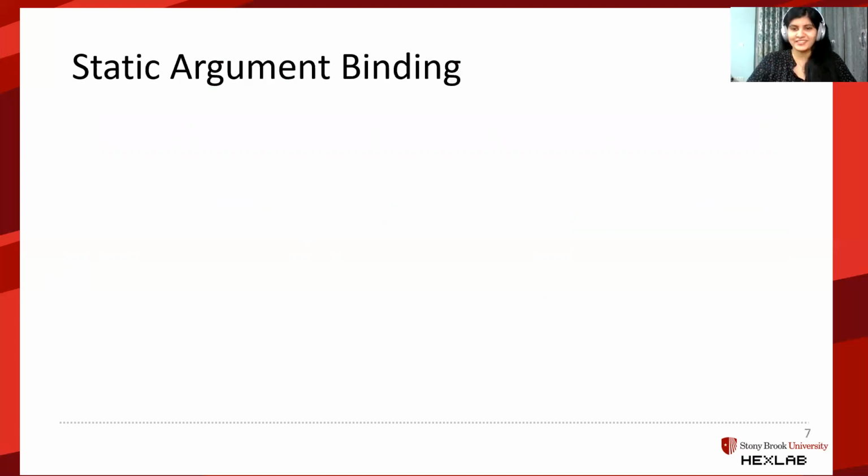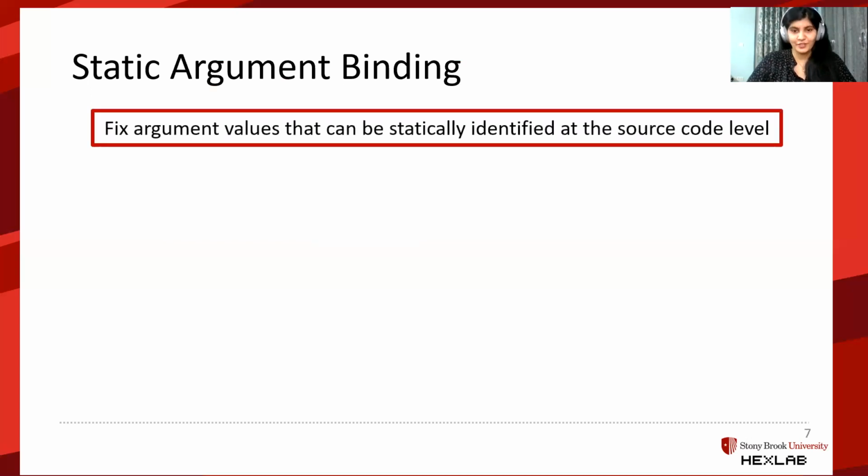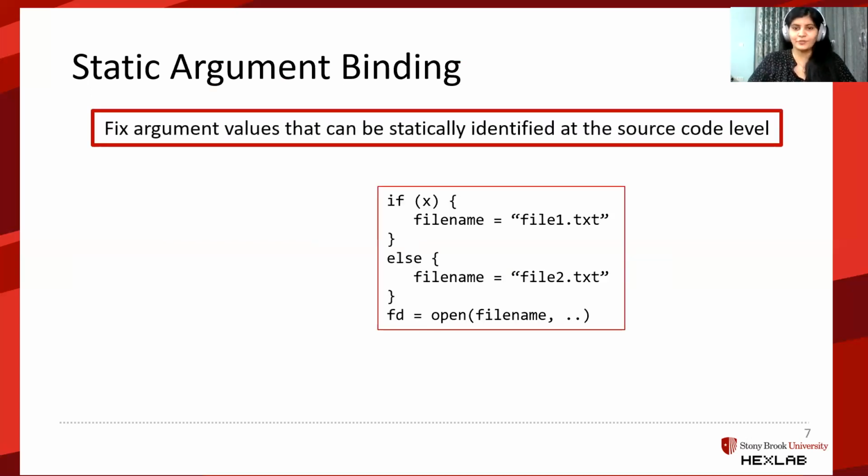The first step in the process is static argument binding, where we fix argument values that can be statically identified at the source code level. For instance, say this is a snippet of code.